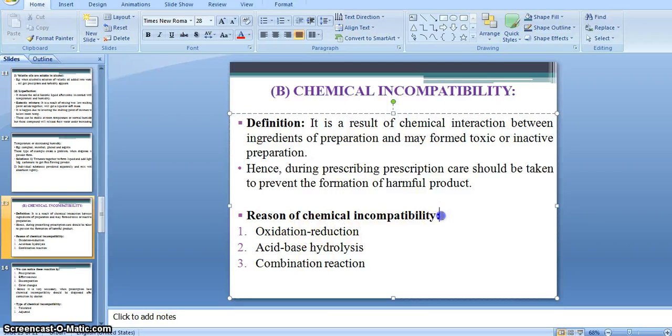There are some reasons due to which chemical incompatibility occurs. There are three reasons for the chemical reaction happening. First is oxidation and reduction, second is acid base hydrolysis, and third is combination reaction. These are the three reasons of chemical incompatibility.